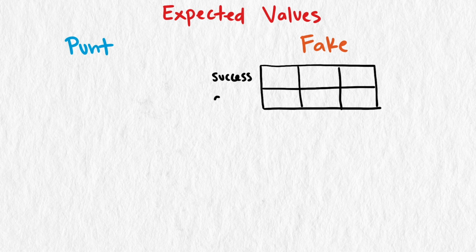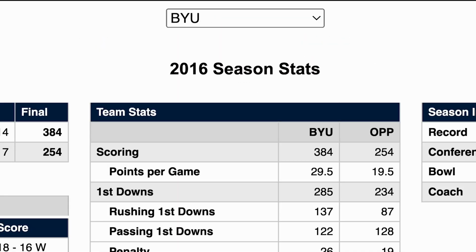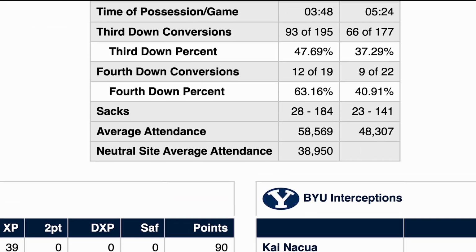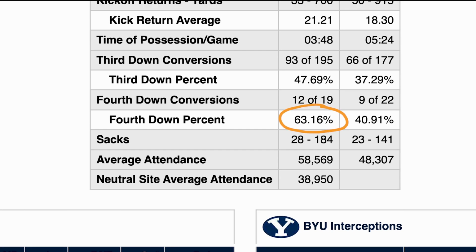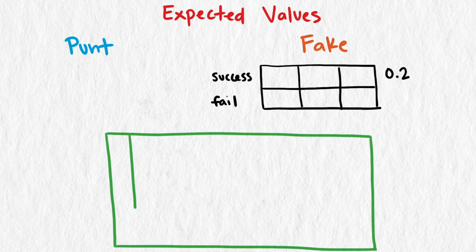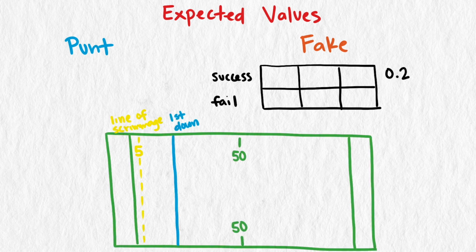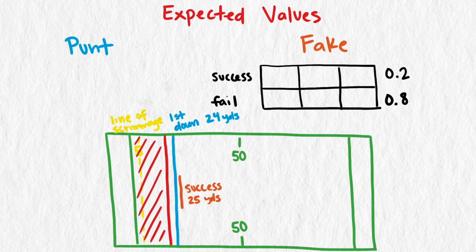Let's start with the fake punt. BYU made about 67% of their 4th down conversions during the 2016 season, but most of those would be short down situations, so 4th and 19, even if you do catch the other team off guard, is going to be much lower than that. Let's give BYU a 20% chance of being successful, and say they end up at their 25-yard line or so, barely making it. That means there's an 80% chance for Boise State to make the stop. We will assume that BYU gets out of the end zone, so no safety, but doesn't get out of the 20. So Boise State gets the ball in the red zone.